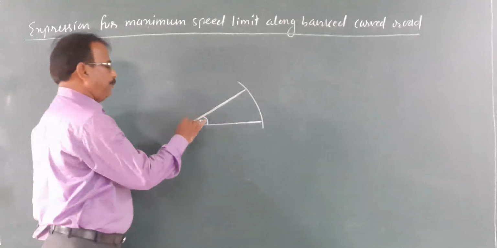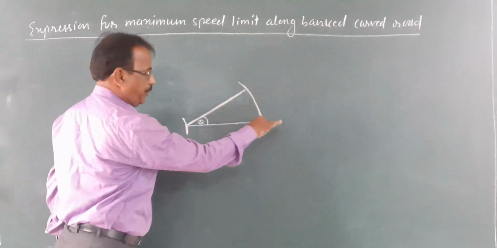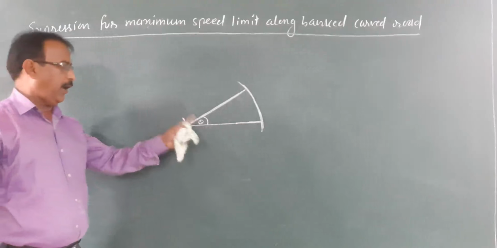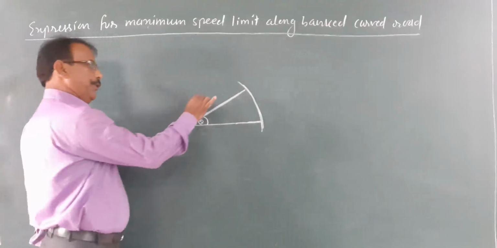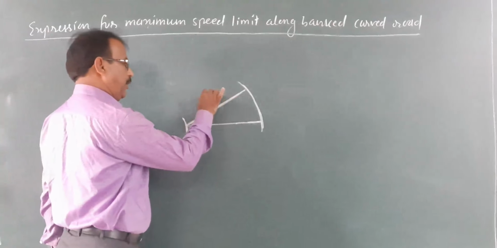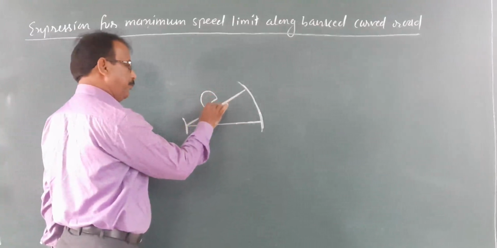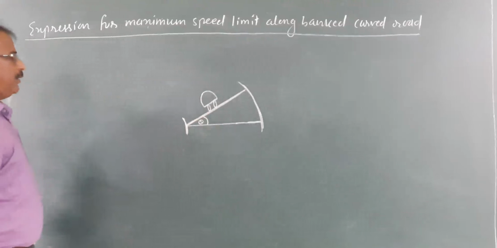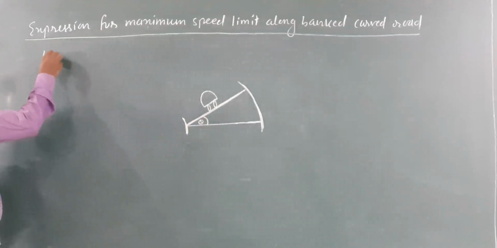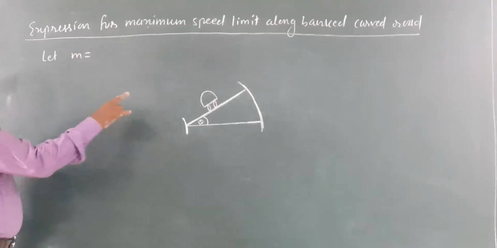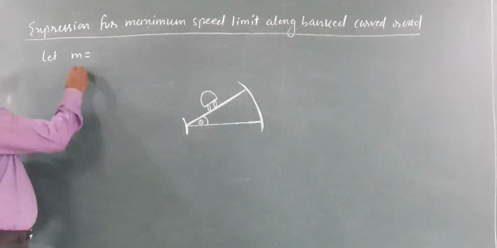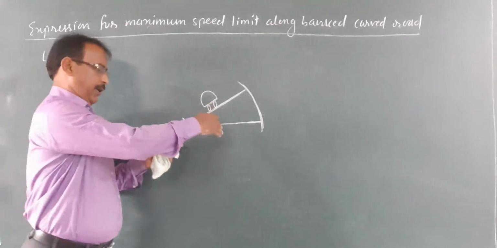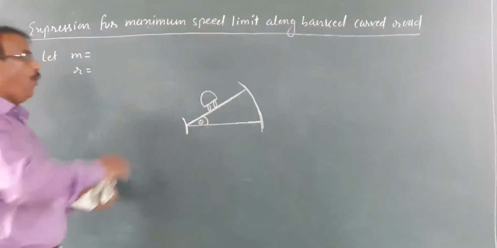Consider a banked road as shown in the figure. This is the outer edge of the road, this is the inner edge of the road, and this is the angle of banking. Suppose there is a vehicle of mass M which is taking a turn along this banked road.